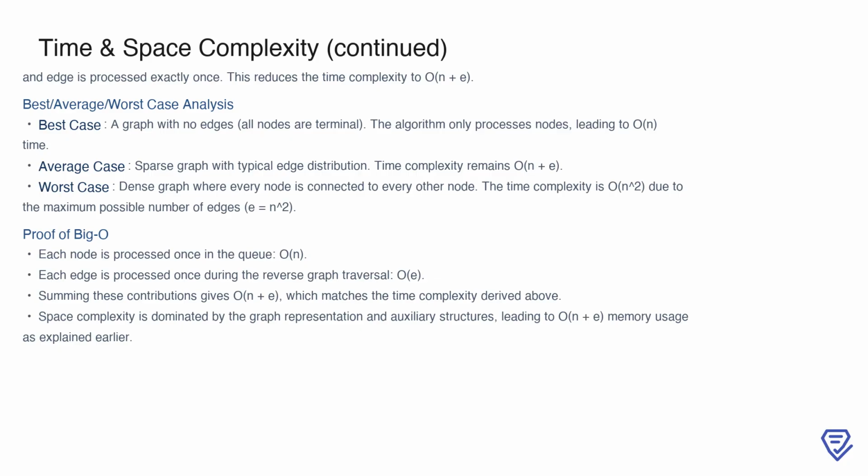To prove our big O analysis, note that each node is processed once in the queue, taking O(n), and each edge is processed once during the reverse graph traversal, taking O(e). Adding these gives O(n + e), which matches our earlier calculation. Similarly, space complexity is dominated by the graph representation and auxiliary structures, leading to O(n + e) memory usage, making the solution efficient in both time and space for a wide range of graphs.